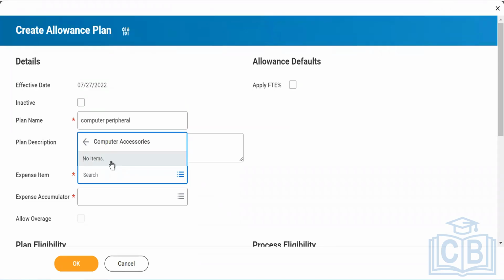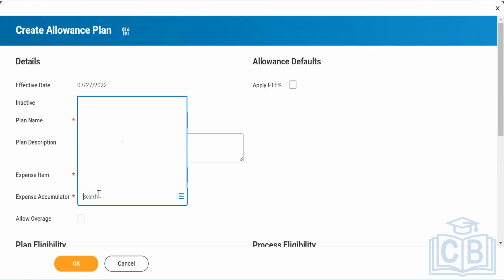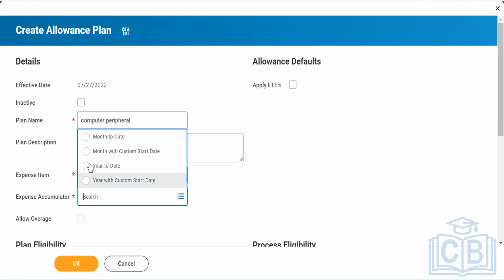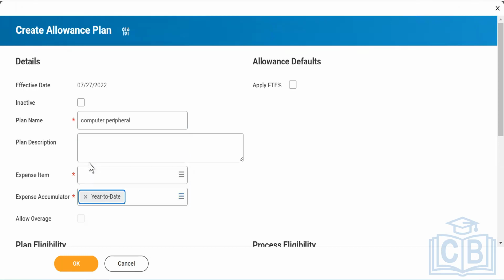There is no item in that because it has not been configured, but in real time, you will see that value coming up here. And when you have the real time value, then you need to put the expense accumulator. Expense accumulator basically means they will tell you that in a year, you can have one mouse from the office. So you can put like year to date.